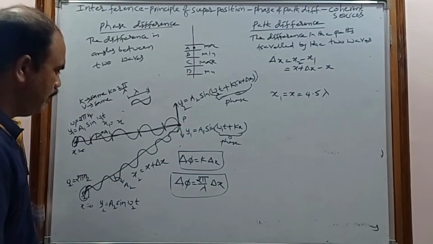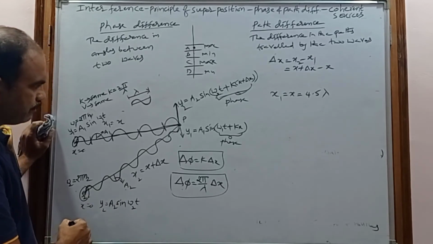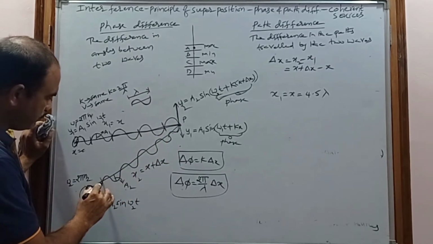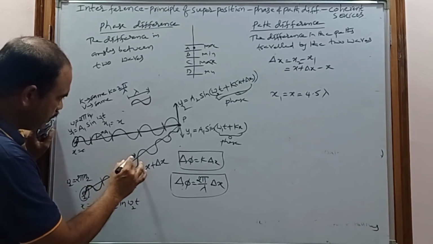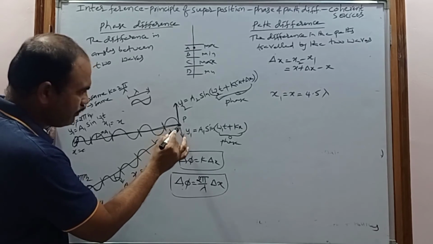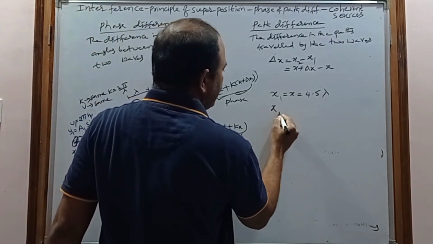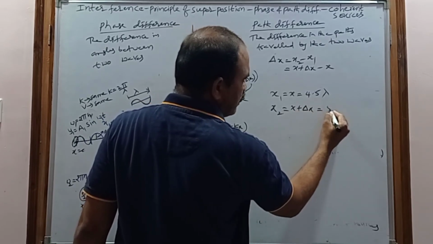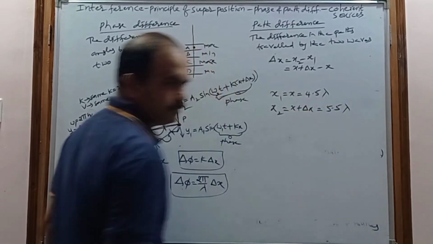Now coming to the second wave. What is the path followed by the second wave? One crest and one trough give the lambda. So 1 lambda, 2 lambda, 3 lambda, 4 lambda, 5 lambda and half. So x2 is equal to x plus delta x, which is 5.5 lambda.